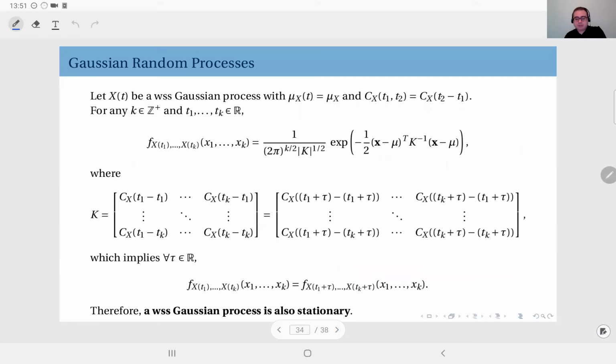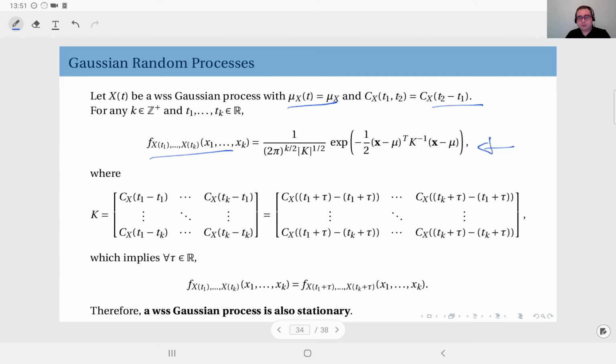Now, let's assume we have a wide-sense stationary Gaussian process. As I said, being Gaussian does not guarantee any sort of stationarity. But assume that now the random process x of t is Gaussian and also wide-sense stationary. And of course, in this case, since it is wide-sense stationary, the mean will be independent of time, and the autocovariance will only depend on the separation of time instants. In this case, of course, you can write the joint PDF for any number of samples based on this joint Gaussian PDF, as we very well know by now.